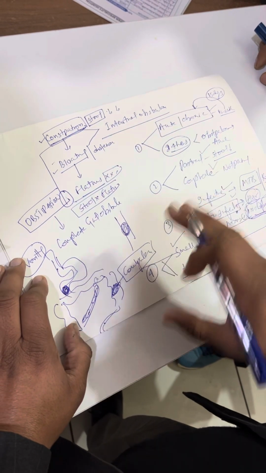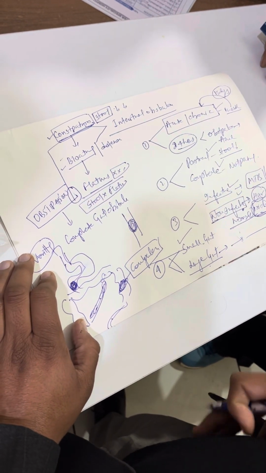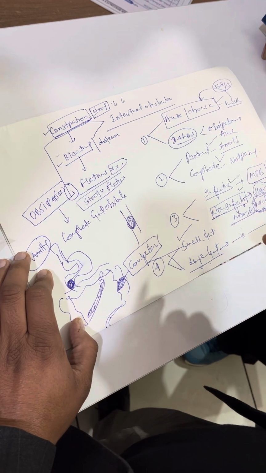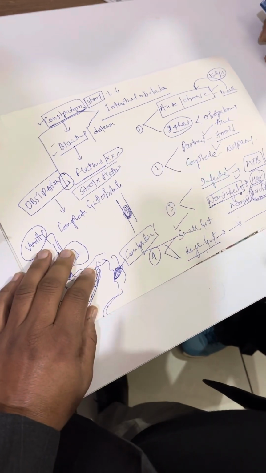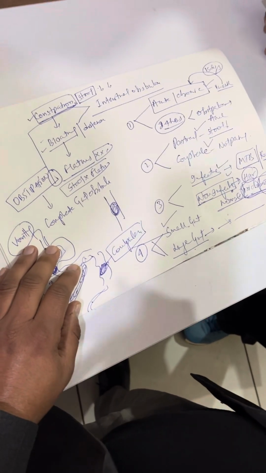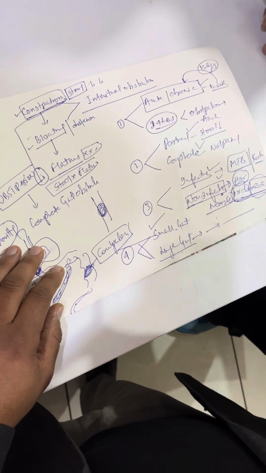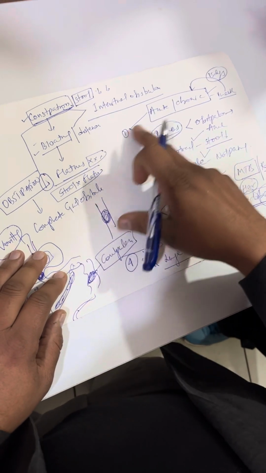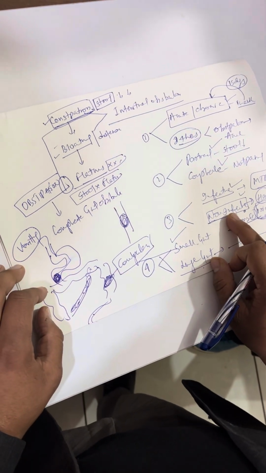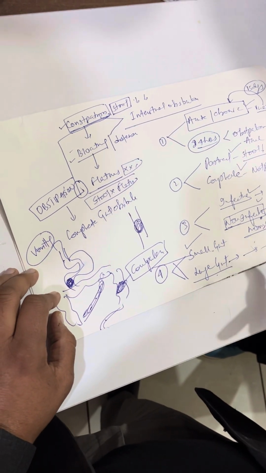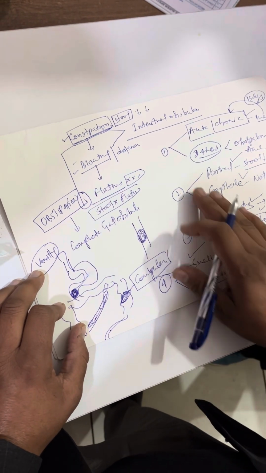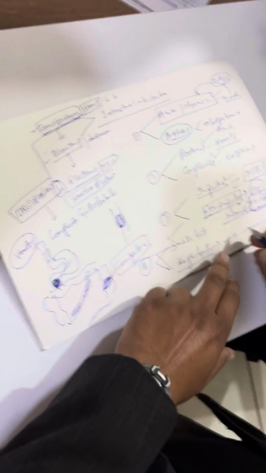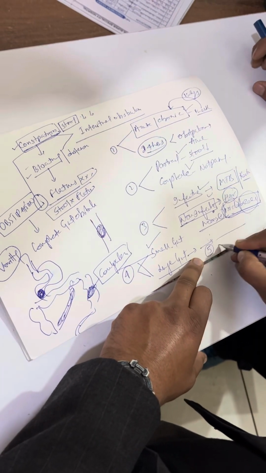If the patient is very thin, you can see the abdomen and the gut sounds. On percussion, it will be hyper-resonant or tympanic. These patients come under complete gut obstruction. This is how clinically you have to evaluate the patient. One more term is paralytic ileus.